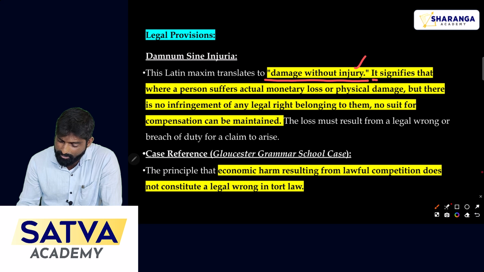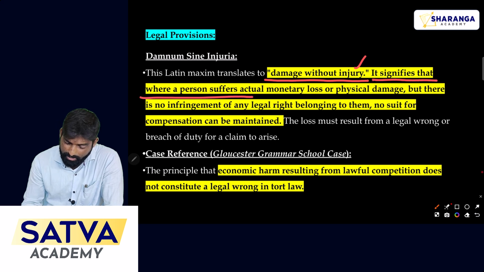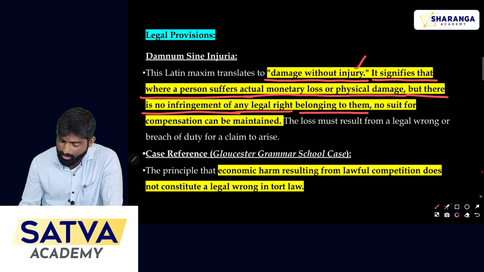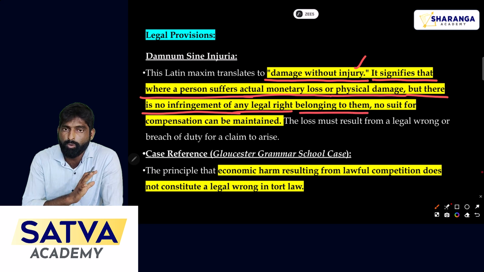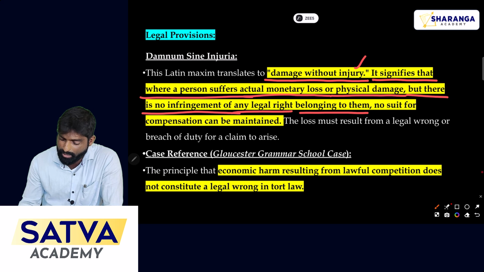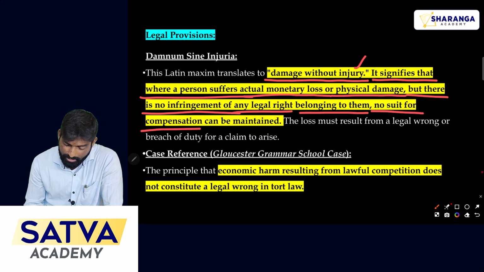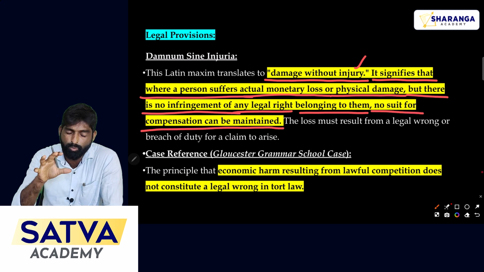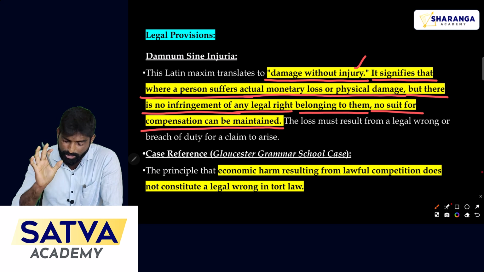It signifies that where a person suffers actual monetary loss or physical damage, but there is no infringement of any legal right belonging to them, then no suit for compensation can be maintained. So this is the rule according to damnum sine injuria.